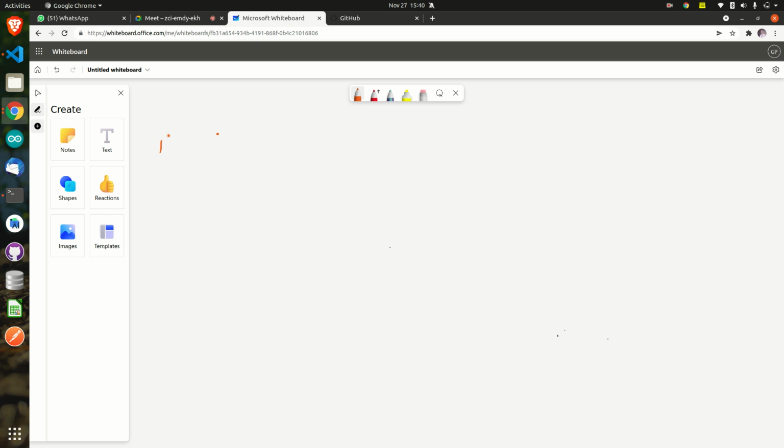Step number 1, the team leader will create a repository on GitHub. So for now, let us assume that I am the team leader. So I will create a repository on GitHub.